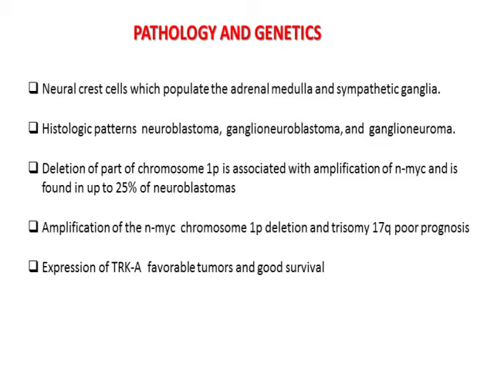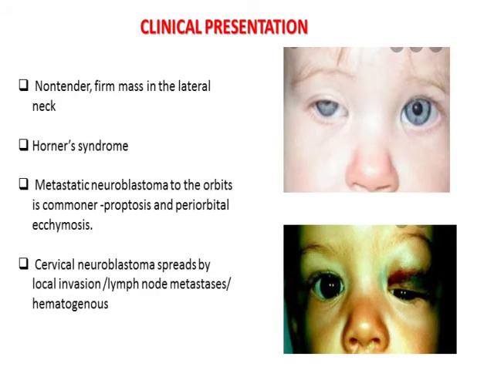Detection of chromosomal deletion of 1p with associated amplification of NMYC is found in around 25% of head and neck neuroblastomas, and assessment of these is helpful for prognostication. Especially amplification of NMYC and chromosomal 1p deletion with trisomy 17q carries poor prognosis. Expression of TRKA carries favorable prognosis and good survival. Neuroblastomas present with non-tender neck masses which are firm in nature and usually on the lateral side of the neck. They can also present with features of Horner syndrome with involvement of the sympathetic ganglia.